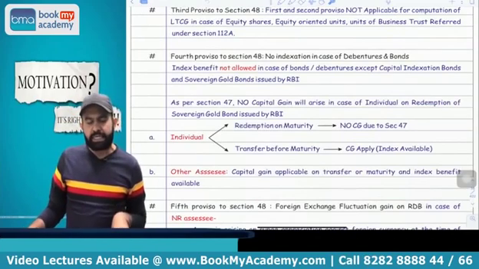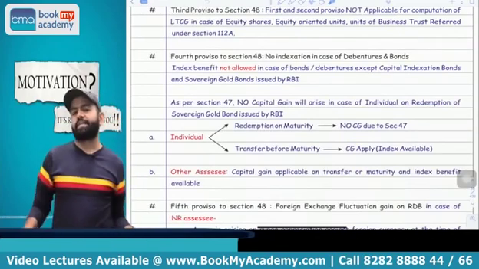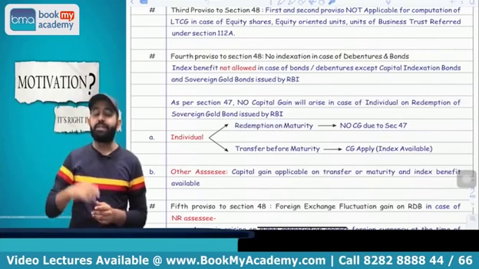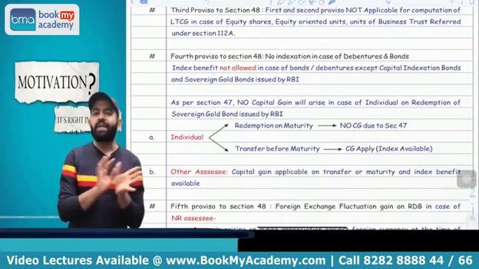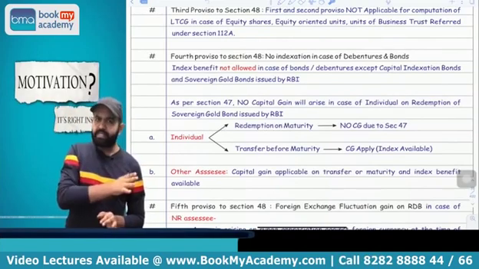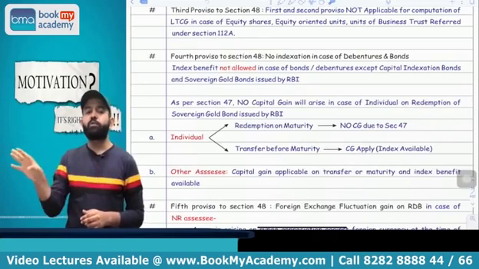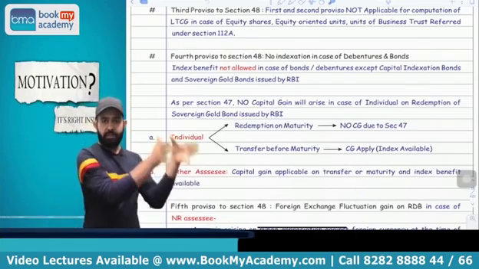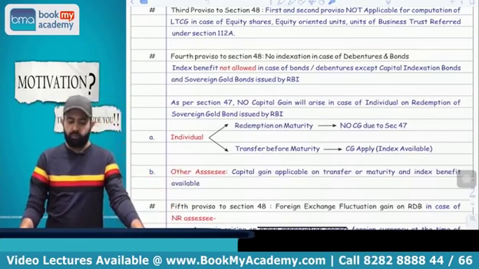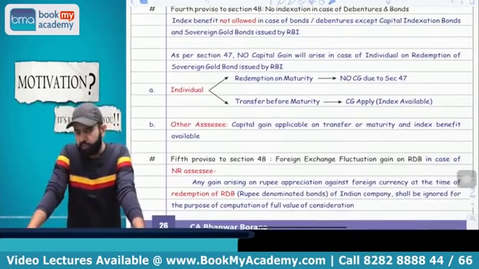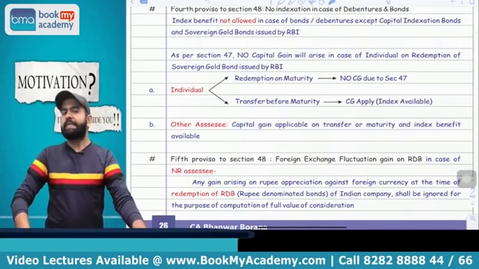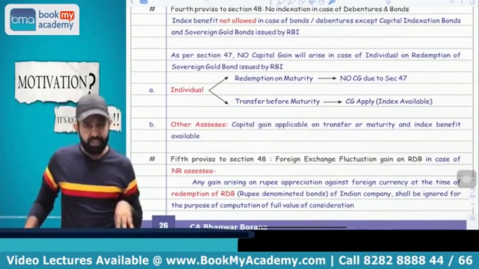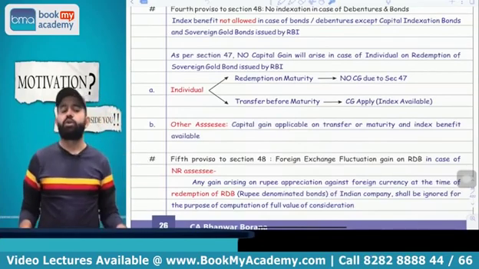Now the next part is the third proviso to section 48. And the third proviso is saying that if section 112A is applicable, 112A means long-term capital gain on equity share, equity oriented mutual fund, units of business trust, sale through recognized stock exchange, STT paid and all that. So if 112A is applicable, then first and second proviso both are not applicable. So as per third proviso, if there is a 112A long-term capital gain, in that case first and second proviso are not applicable. Now fourth proviso to section 48. Fourth proviso is saying that in case of debentures and bonds, indexation benefit is not available.